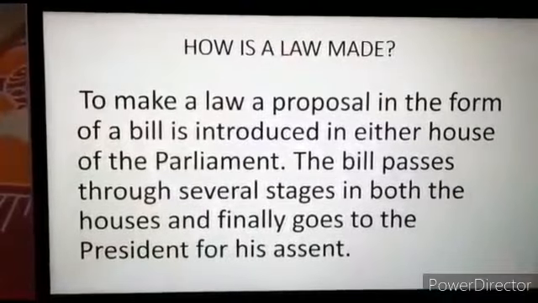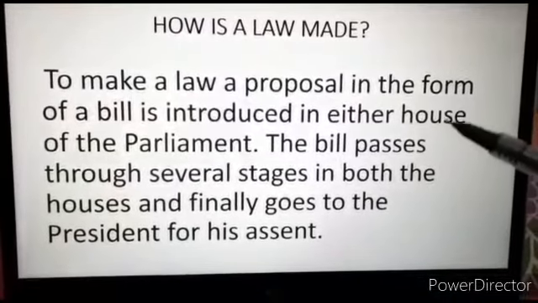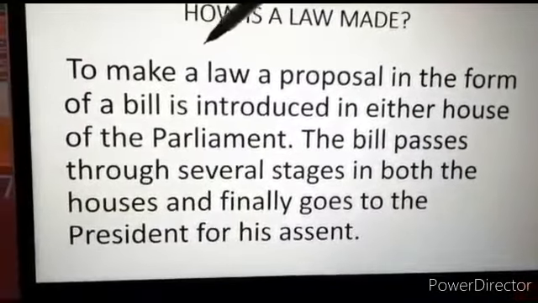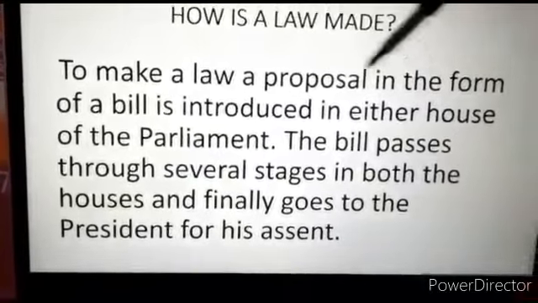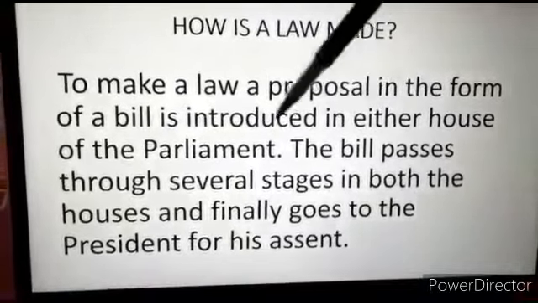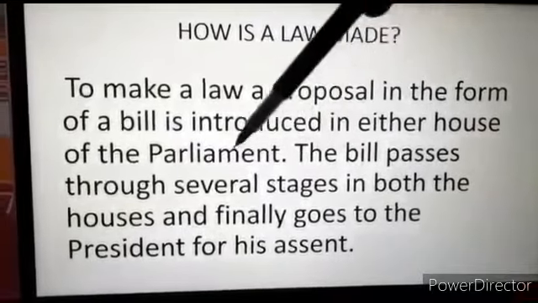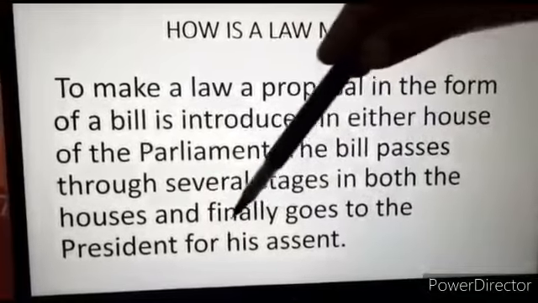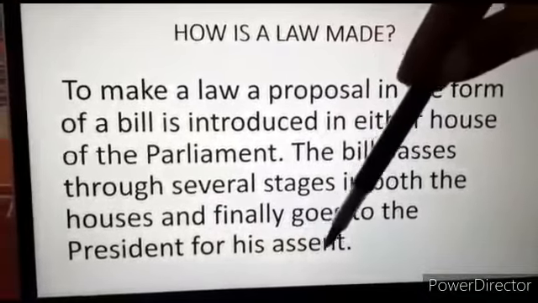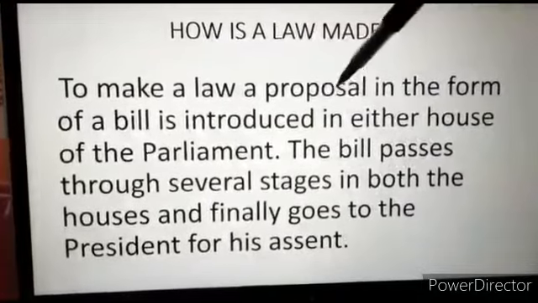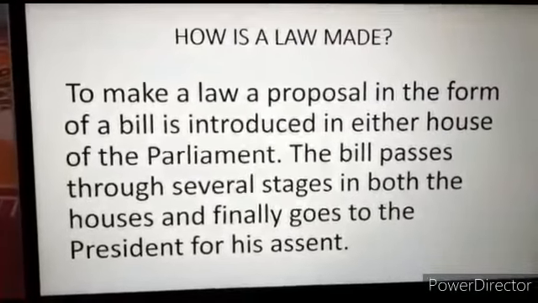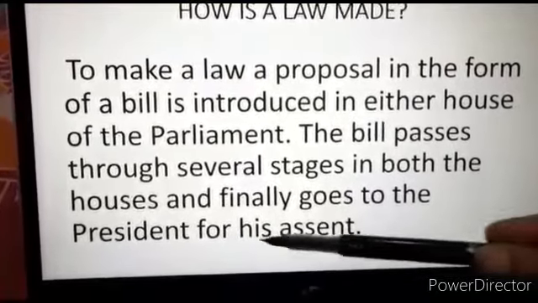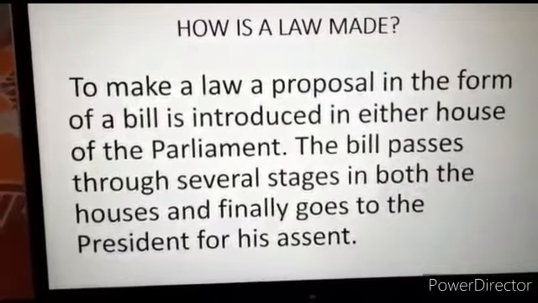Now let us discuss how a law is made. To make a law, a proposal in the form of a bill is introduced in either house of the parliament. The bill passes through several stages in both the houses and finally goes to the president for his assent. After the president's assent only, a proposal will become a law. Until a proposal has the president's assent, it cannot become a law.